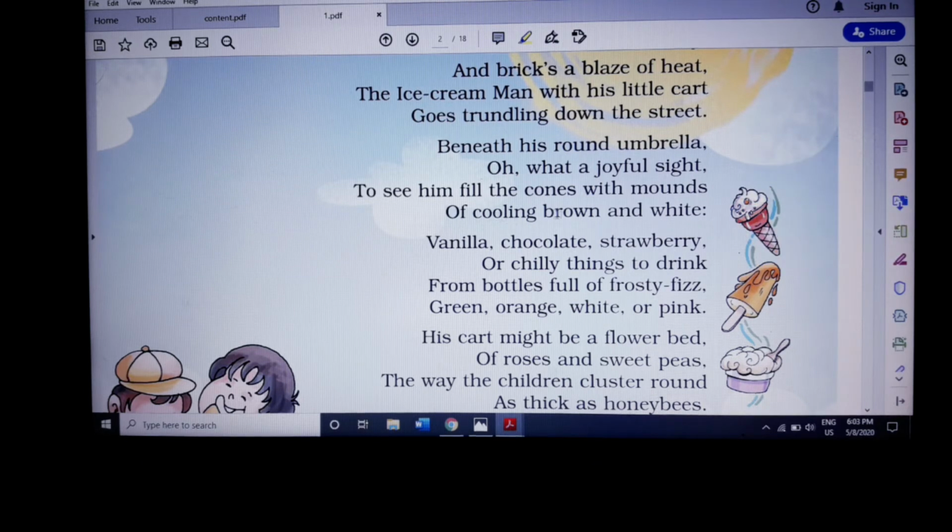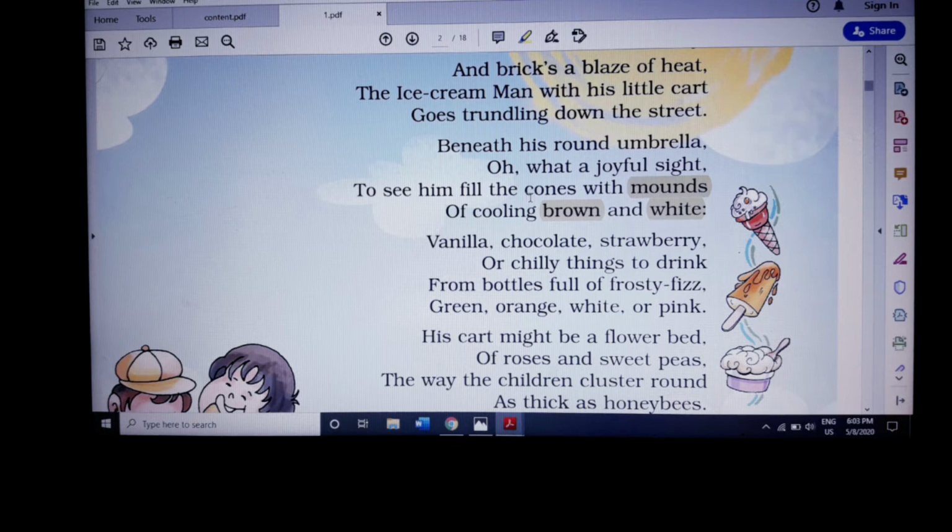So of cooling brown and white. So tell me, what is the flavor which is brown in color? Chocolate. And what is the flavor which is white in color? Vanilla. So beneath his round umbrella, oh, what a joyful sight to see him fill the cones with mounds of brown and white, which is cool in nature. That is the ice cream scoops.